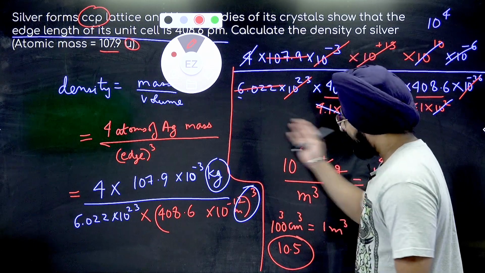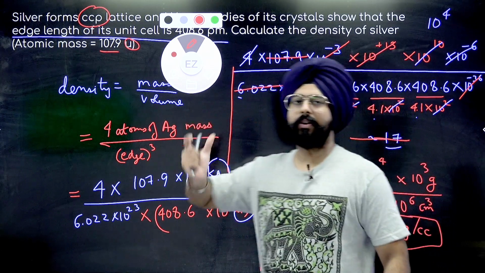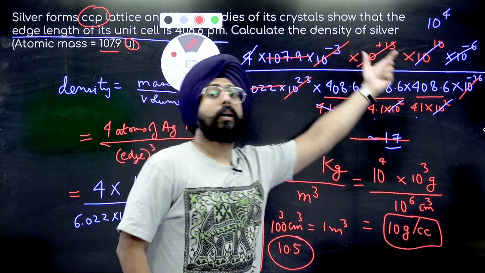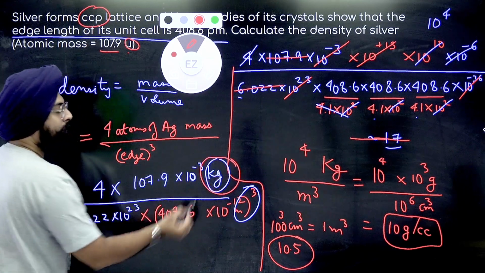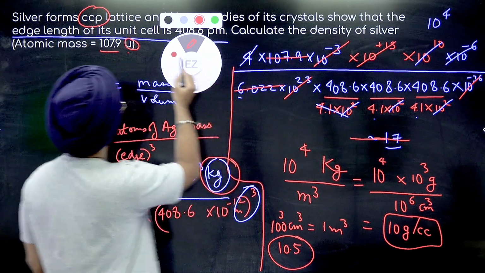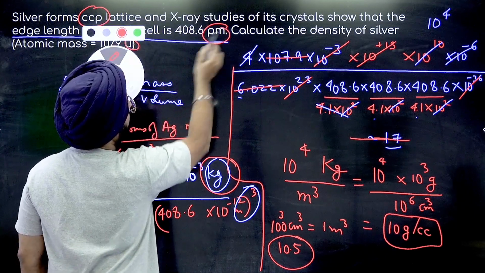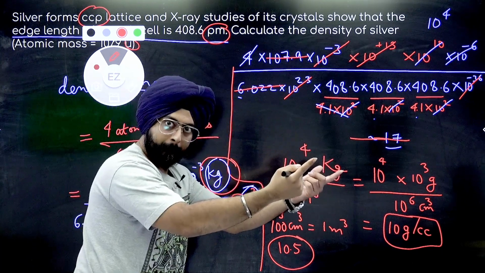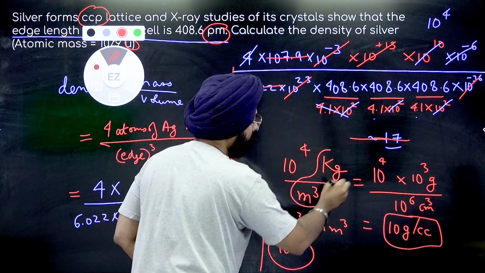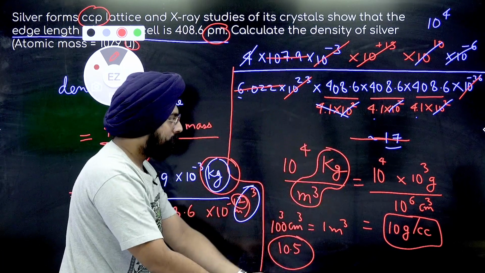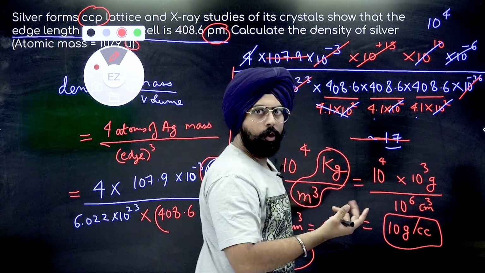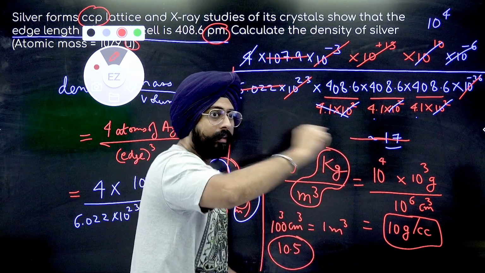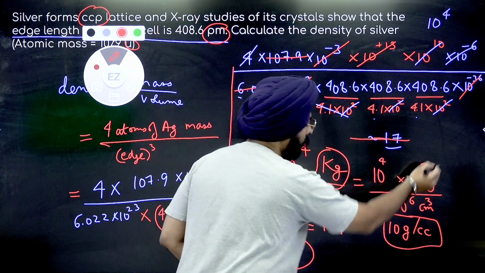Cool, people. And at the same time in this question, we've understood how important units are. From unified mass, we went to grams. Then we converted grams into kilograms, right? We took care of picometers. This picometer here, we took care of picometers, converted it to 10 to the power minus 12 meters. We calculated the answer in kg per cubic meters. But if the options are given in grams per cc, or if in your board examination, or in your integer type, they have specified that this is the unit I want the answer in, then you convert it into grams per cc.